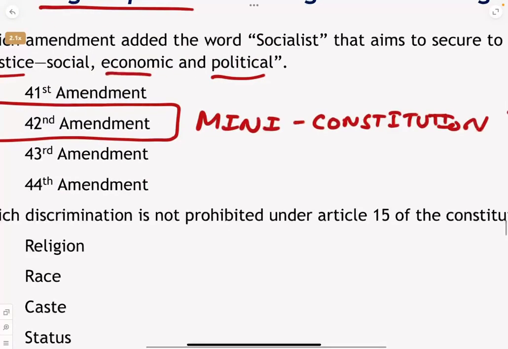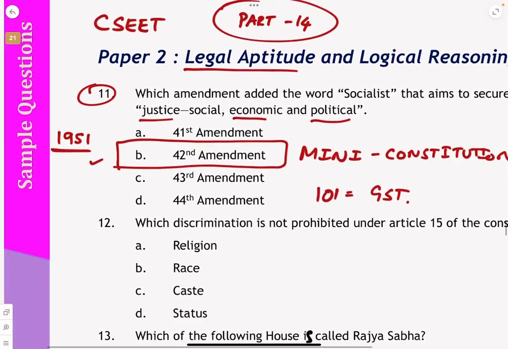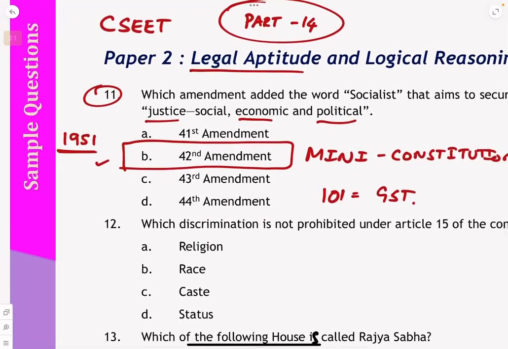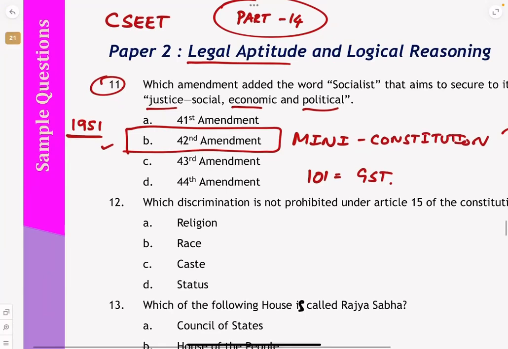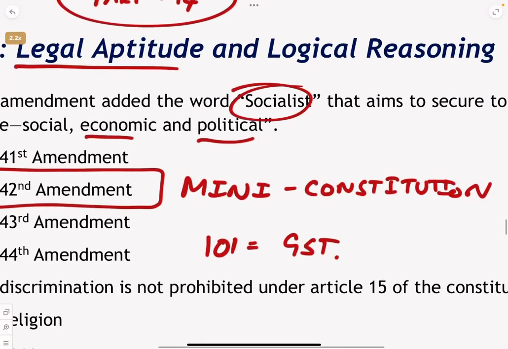And the 101st amendment is the one relating to GST. So we have more than 100 amendments after our independence. It's a memory question, so it is the 42nd amendment. It added many things, one of them was adding the word socialist.